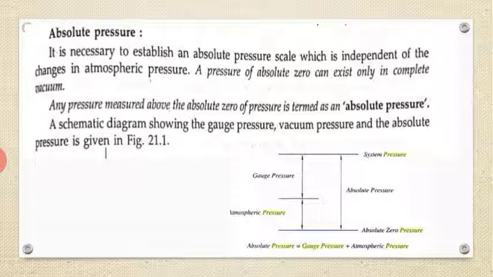Next is absolute pressure. It is necessary to establish an absolute pressure scale which is independent of the change in atmospheric pressure. A pressure of absolute zero can exist only in complete vacuum. Any pressure measured above the absolute zero of pressure is termed absolute pressure.